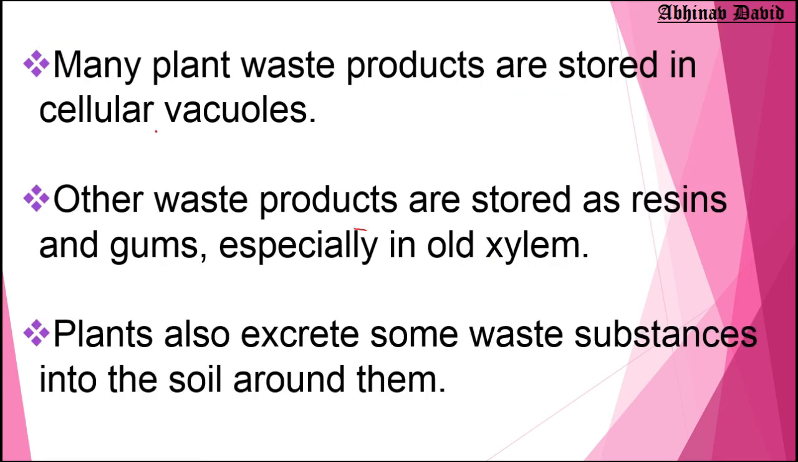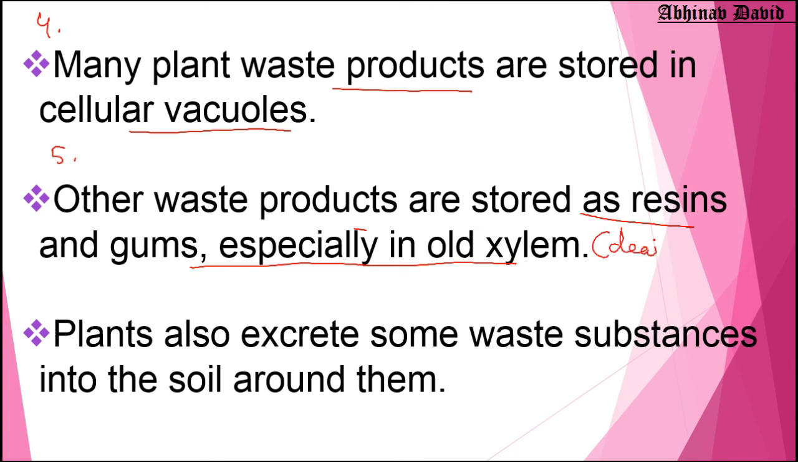Now number four: many plant waste products are stored in cellular vacuoles. Where are these vacuoles present? In the cells of the stem, basically. And other waste products are stored as resins and gums, especially in the old xylem. This is number five. So what is old xylem? Old xylem is a dead tissue. It does not carry water.